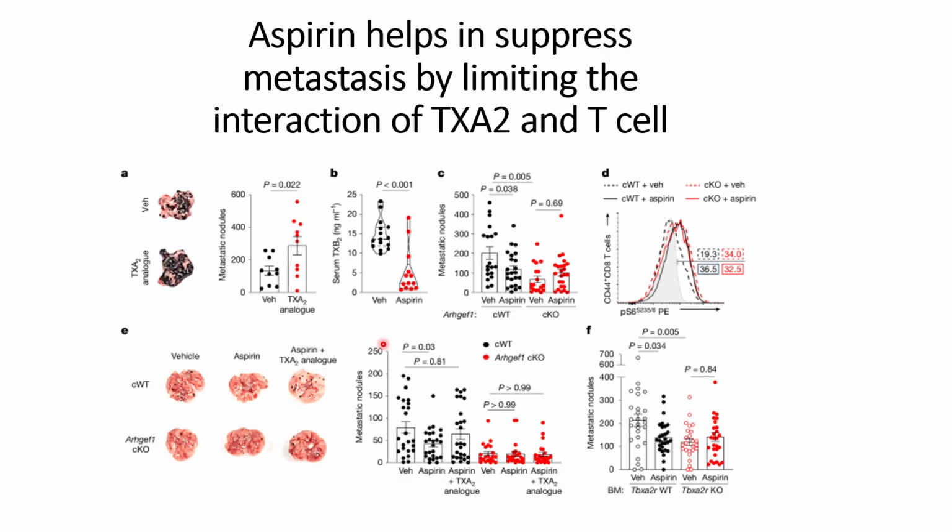And they validate these things on the right hand side of the panel, where we can see that in the vehicle, the metastatic node is high, but with aspirin, this metastatic node goes down. The P-value is around 0.03. But when they check the ARF-GEF1 knockout, we do not see any significant changes, as the P-value is greater than 0.09 for all the three cases. So this validates the pathway they have found, that TXA2 interacts with the T cells, and then through this ARF-GEF1 will prevent the activation of the T cells.